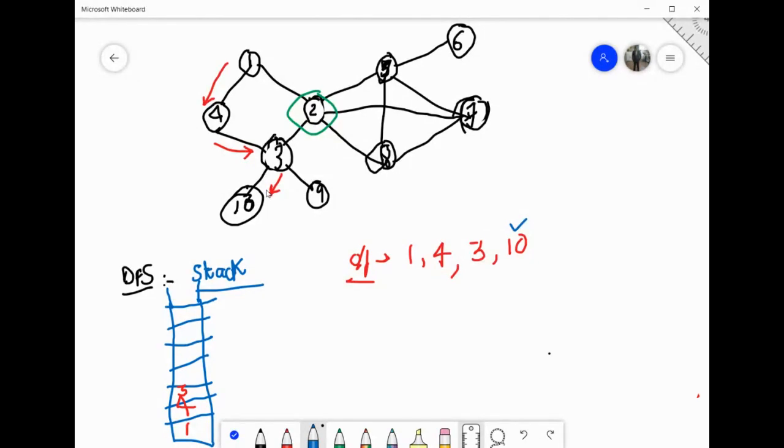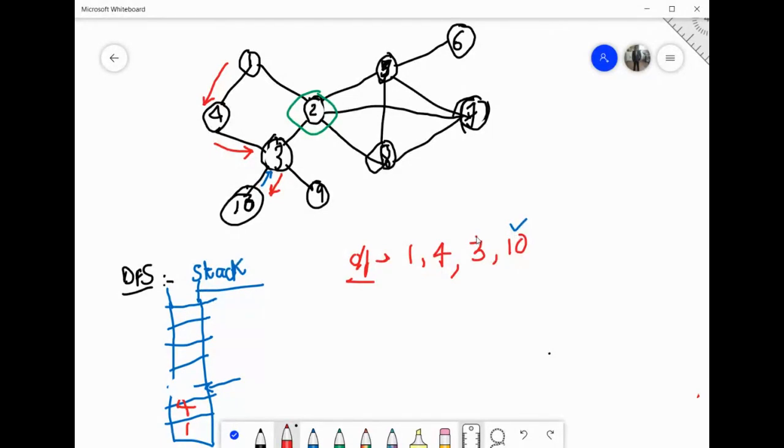Where will I go back? You see the top of the stack. It is the point where you have to go back. If a node is completely explored, you have to see the top of the stack to know where to go now. Since 10 is completely explored, there is no path remaining ahead of 10. That's why I have to see the top of the stack to know where to go back. I have to go back to 3. So from here I will go back to 3 again. I will pop 3 from the stack. I am standing back at 3.